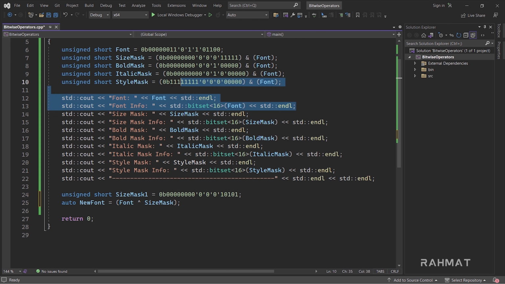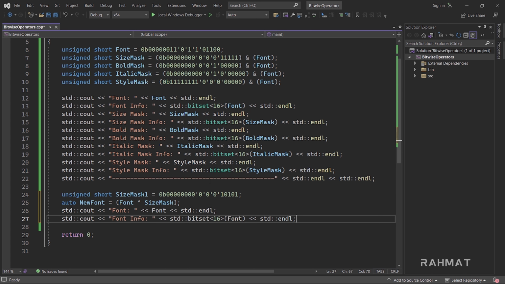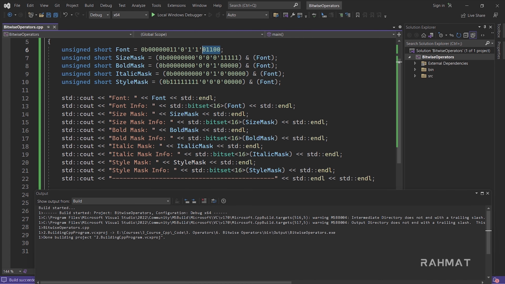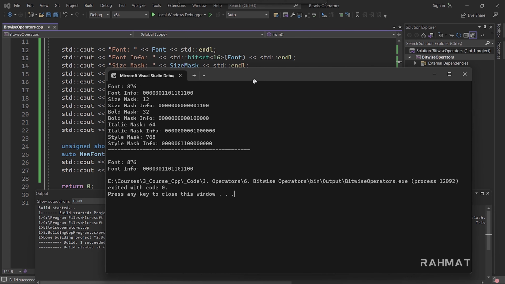If you want to prove it, let's copy these 2 lines of code and paste them right here. Now in the new font information, all the size information should be 0. Let's run the program and see the result. Now you can see it's not changed. You can see right here it's not changed. So let's see what's wrong here.